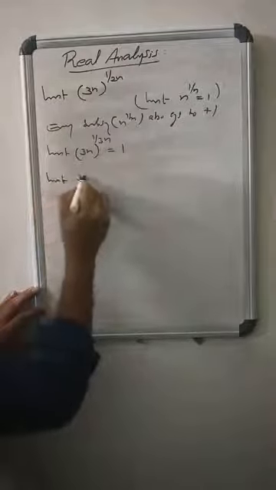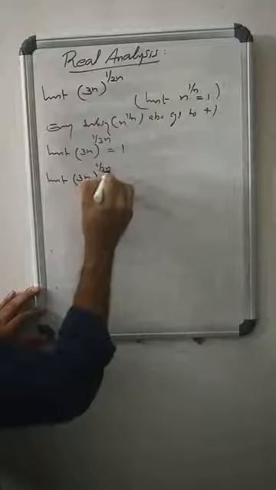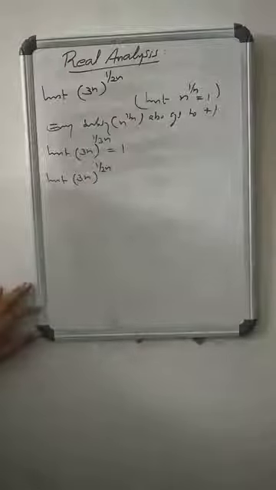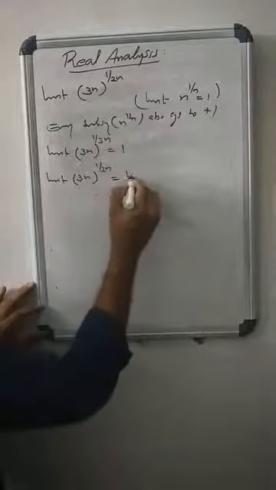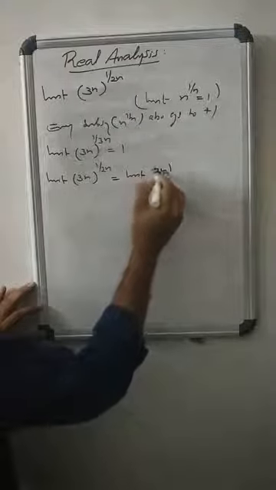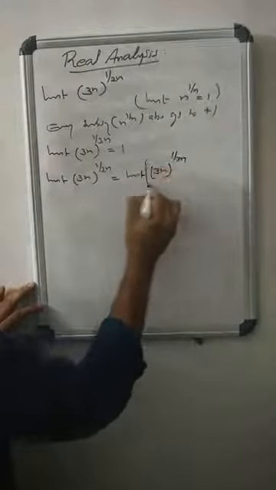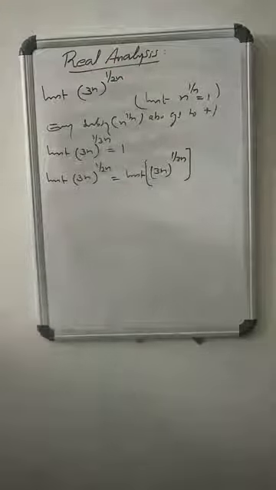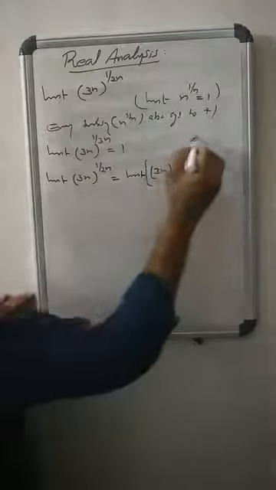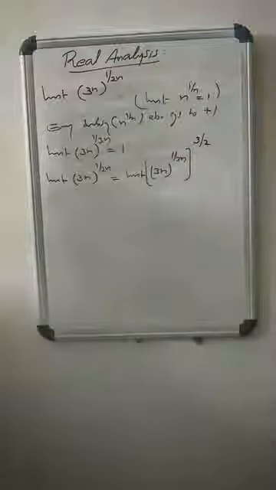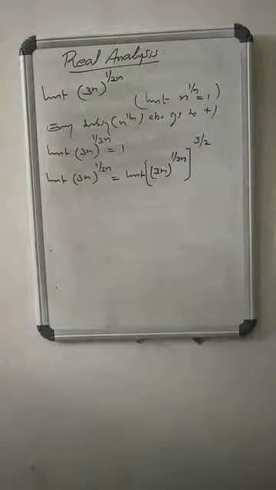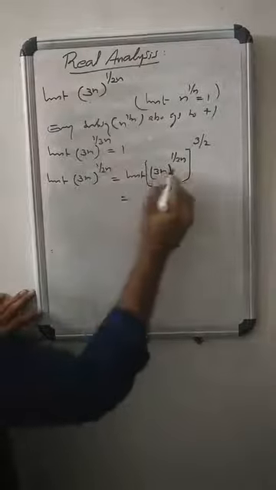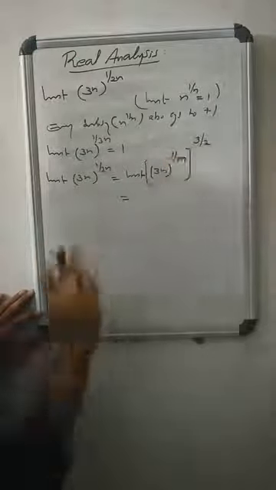So, the limit of (3n)^(1/2n), what do you get? The limit of (3n)^(1/2n) equals the limit of ((3n)^(1/3n))^(3/2). Sure? 3 and 3 cancel, so it is 1/2n.